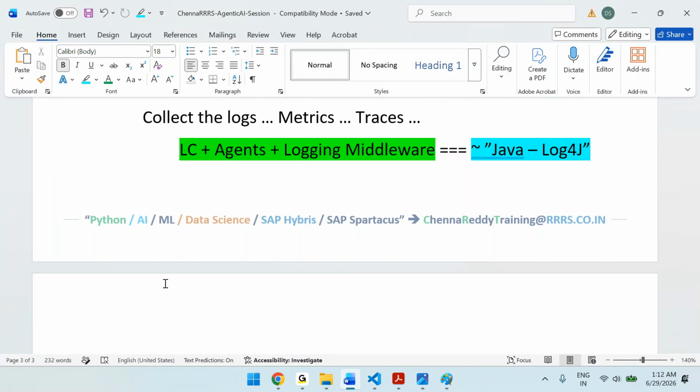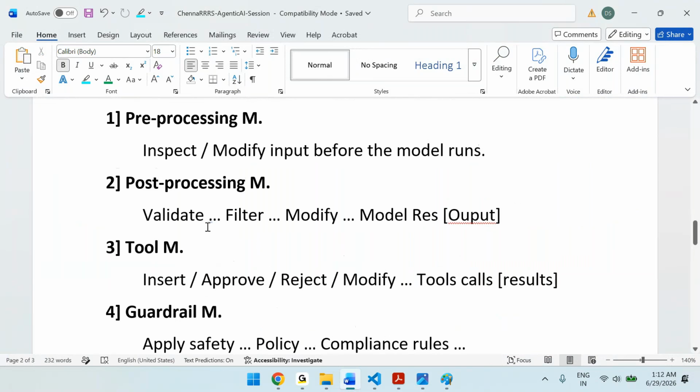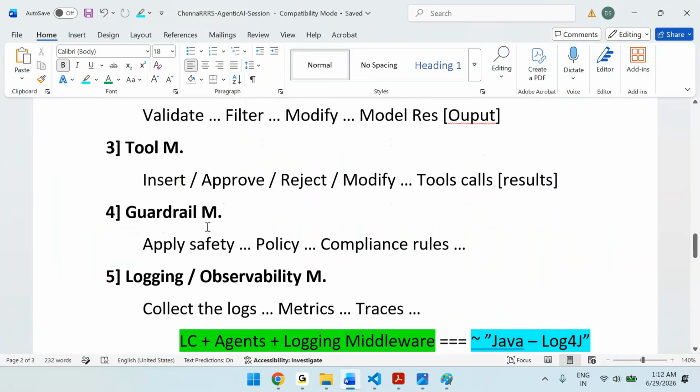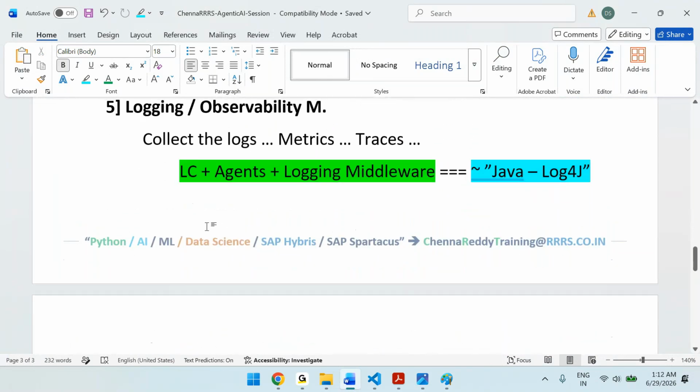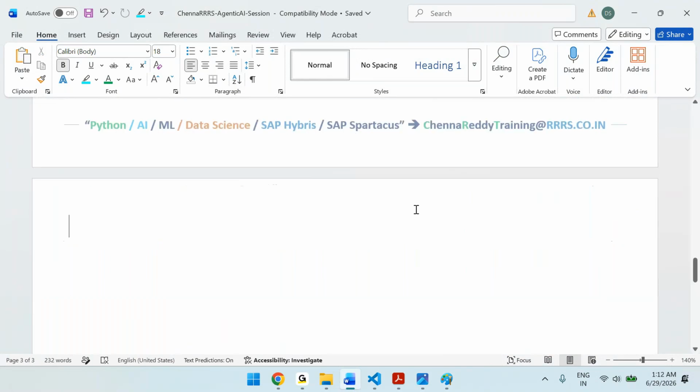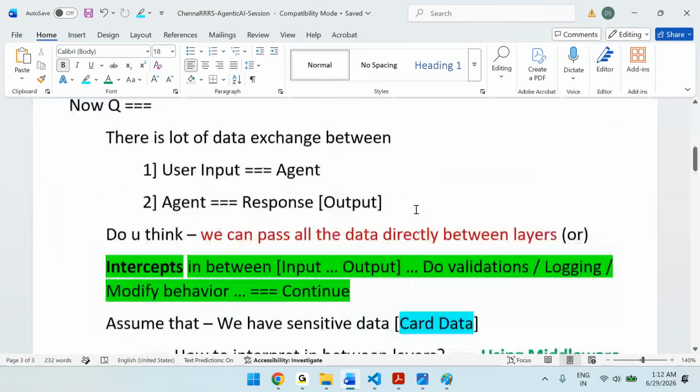That's about different types of middlewares. So pre-processing middlewares, post-processing middlewares, tool middlewares, guardrail middlewares, logging middlewares. LangChain plus agent plus logging middlewares equal to your Java technology log4j. All right. Now, we have seen so many concepts like this.